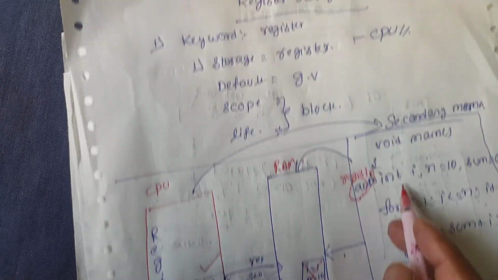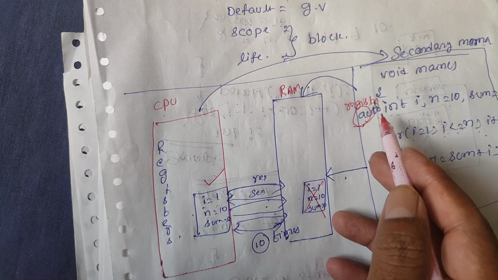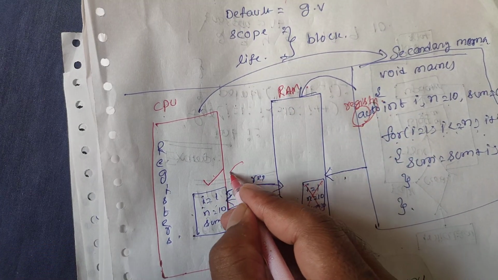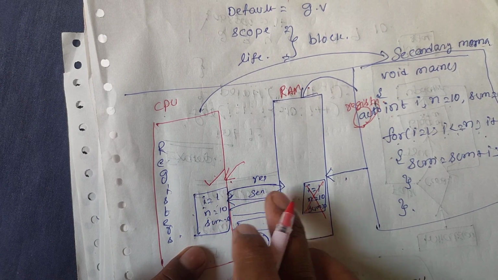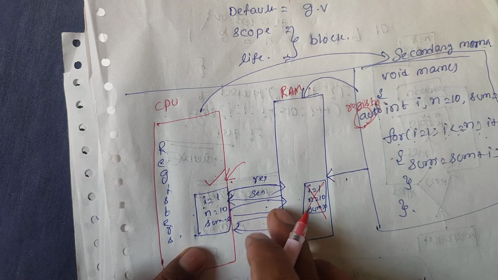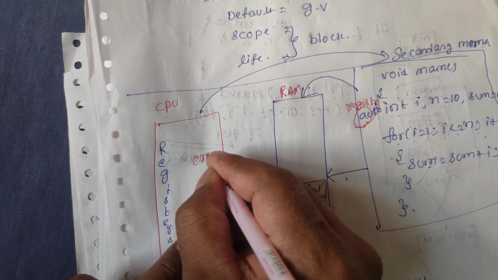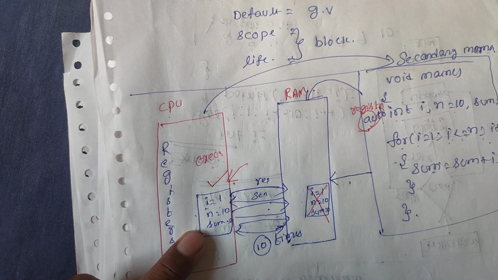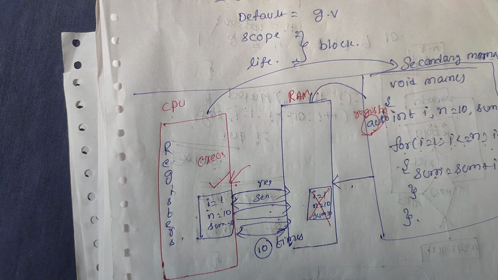Register int i means it will be stored in the register location, directly here. There is no time for requesting and sending, no waiting time for the i value, n value, sum value; those values are automatically available here. Execution is also much faster than with the automatic storage classes.